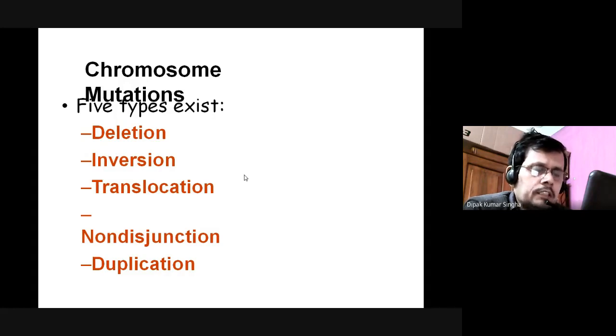Chromosomal mutation is classified into five groups: deletion, inversion, translocation, non-junctional and duplication.